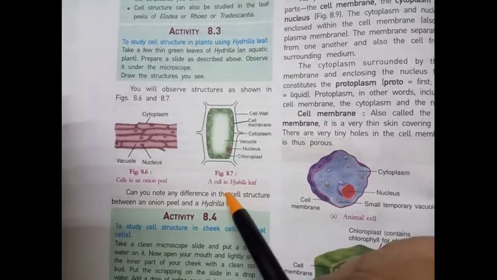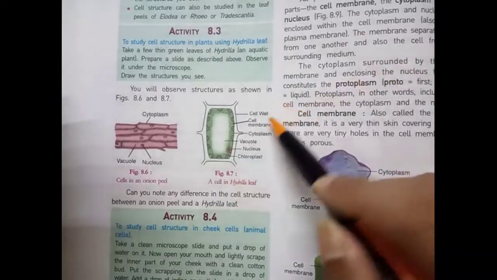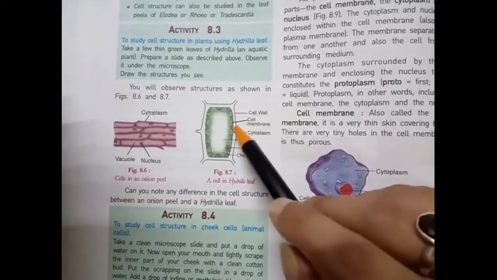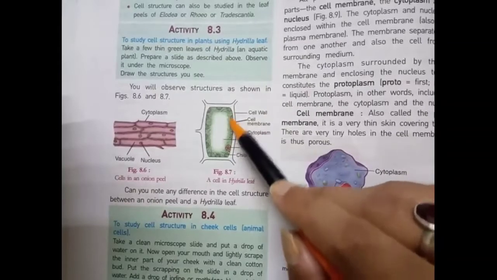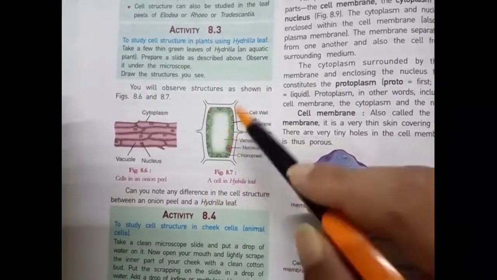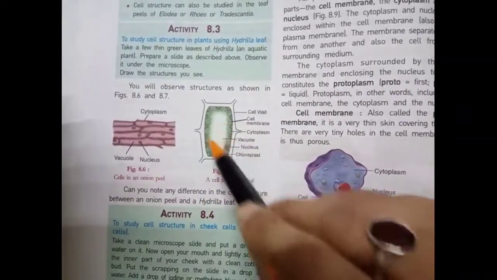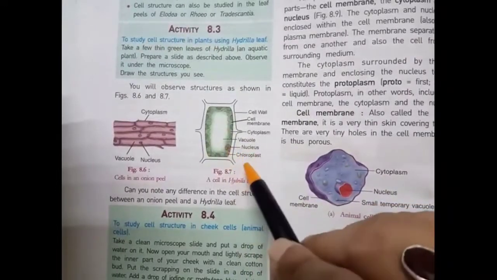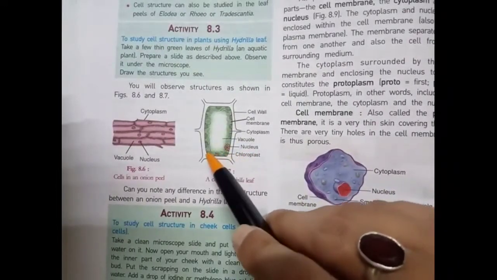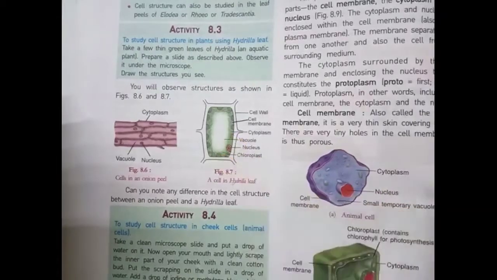Now the next part is a cell in a hydrilla leaf. This is the cell wall, and this part is called the cell membrane. This is cytoplasm, this is vacuole, and this is nucleus, and this part is called the chloroplast.